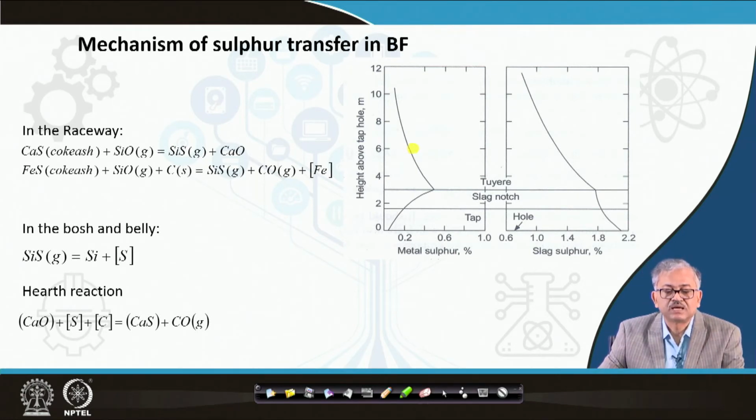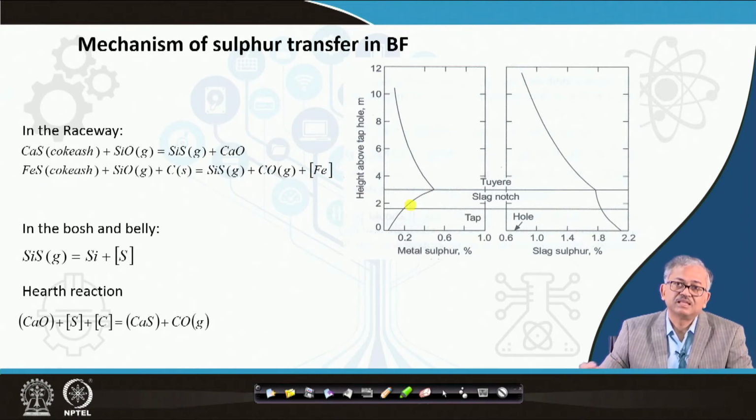Basically here below the 12 you have a lot of calcium in the slag, and that basically reduces the sulfur to calcium sulfide and forms the CO gas. And because of slag metal reaction, sulfur again decreases.